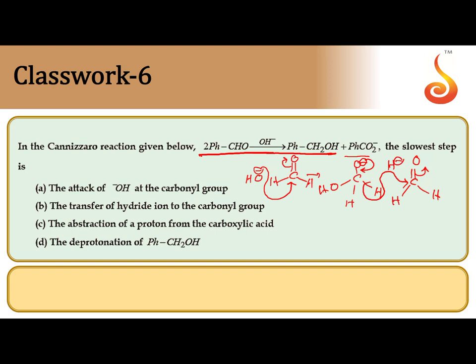This is the transfer of hydride. The transfer of hydride involves breaking of the CH bond, formation of a new bond between O and C, breaking of the CO pi bond in the next molecule, and formation of a new bond between H minus and the carbonyl carbon. Since breaking of two bonds and formation of two bonds is involved, this is the slowest step of the entire reaction. That's why it is the rate determining step. So the transfer of hydride ion to the carbonyl group is the rate determining step.